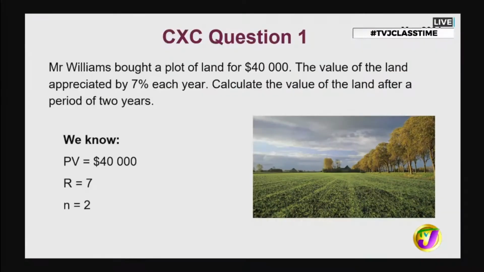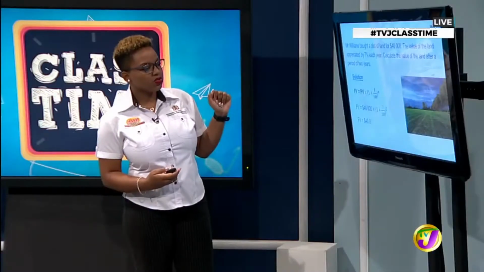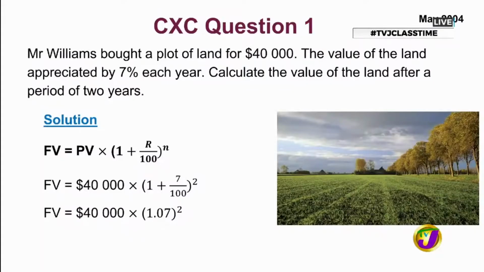All right, so now we're just going to substitute those values into our formula. And after you have substituted, you want to simplify. Inside of the bracket, 1 plus 7/100 is now 1.07.